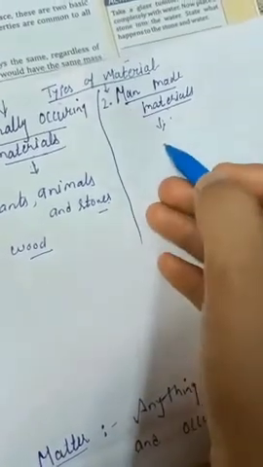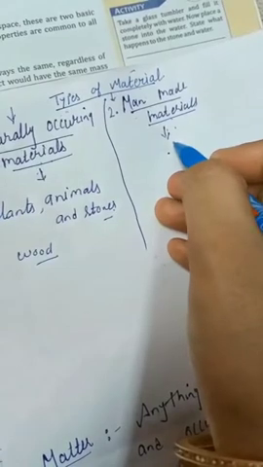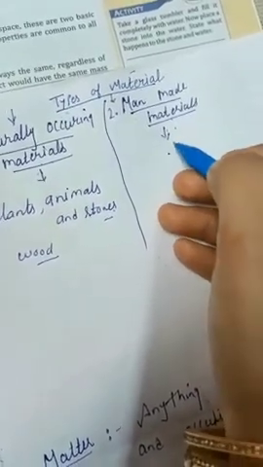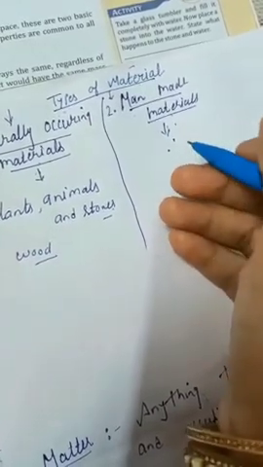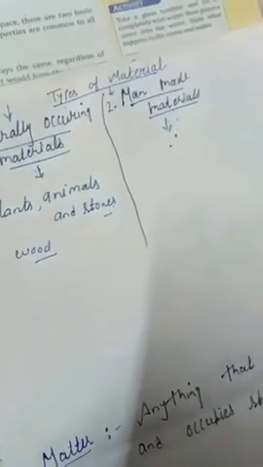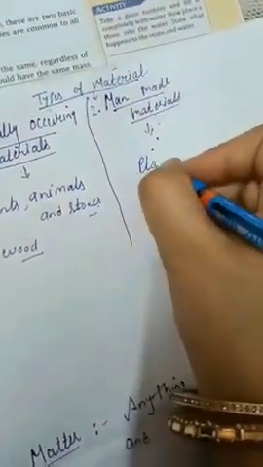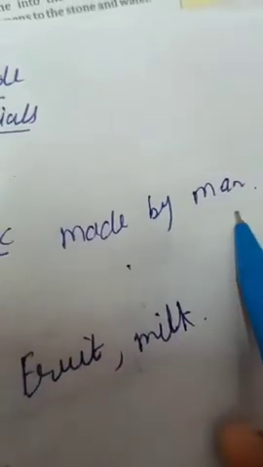What are man-made materials? These are materials not found in nature or not derived from nature. They are made by man. Examples like bucket, mug, basket, cup, all are made up of plastic. And plastic is made by man.